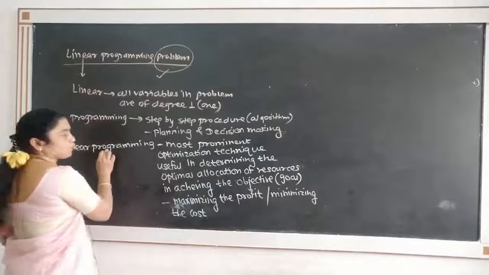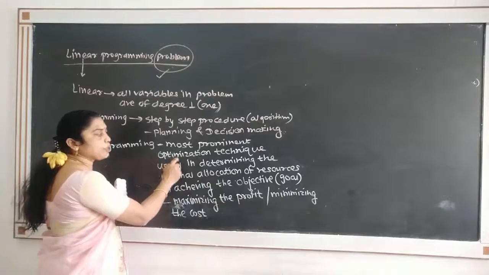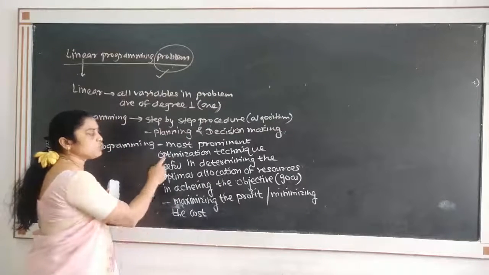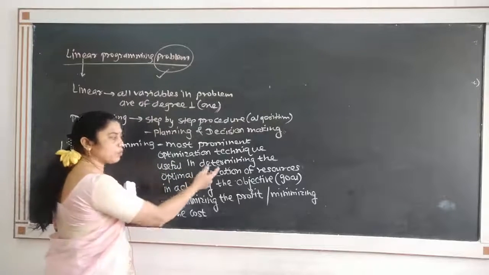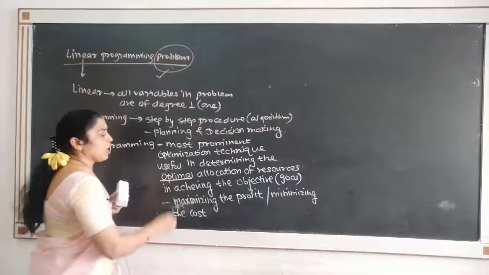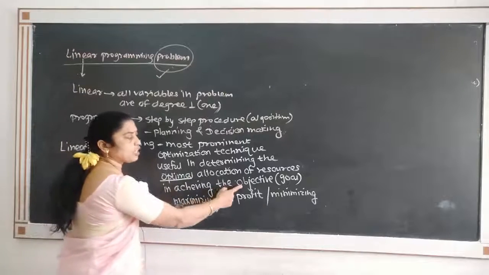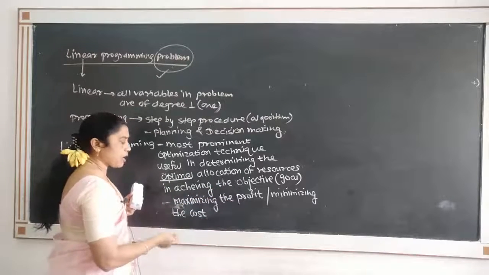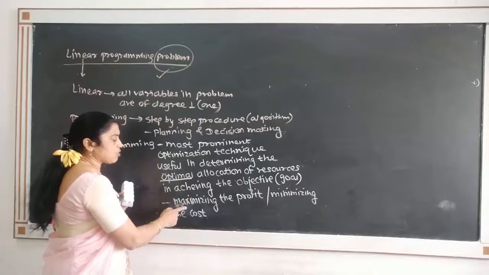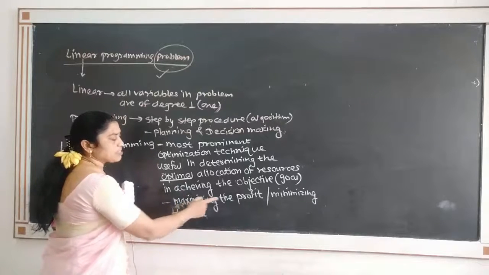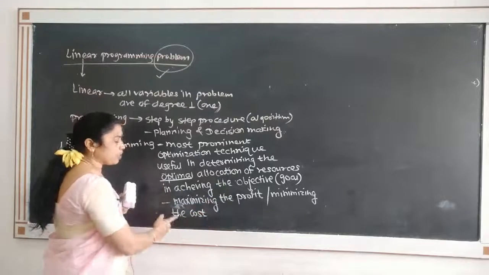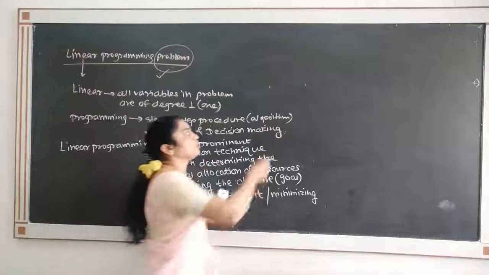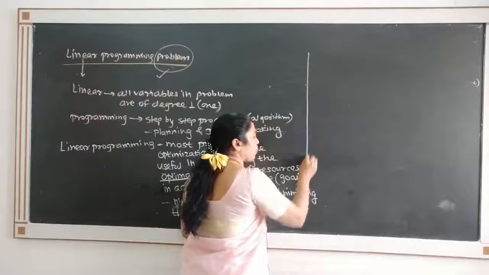So this linear programming, it is one of the optimization technique and it is useful in determining the optimal allocations of resources in achieving the objective, that is goal or aim. And what is the aim? It is already maximizing the profit or revenue, whatever it may be, or minimizing the cost. That is nothing but linear programming problem.